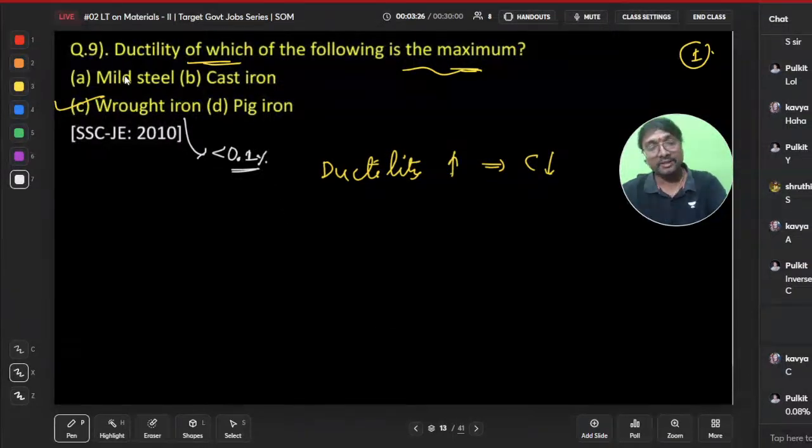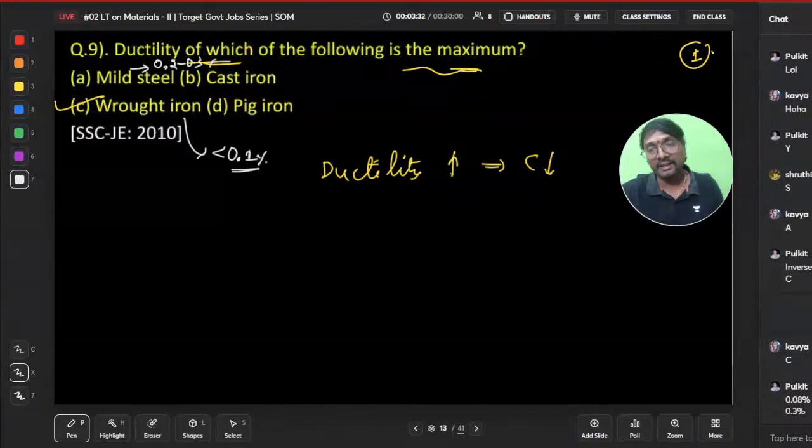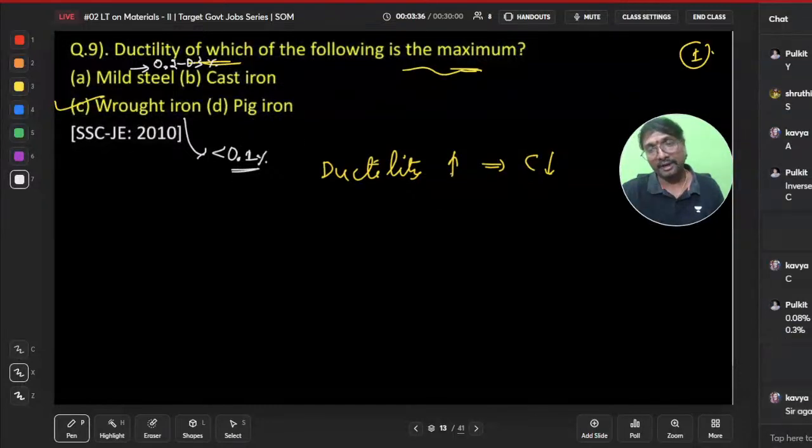But a mild steel, what is that? You can say it is a low carbon steel. So low carbon steel means that 0.25 to 0.3 percentage, around that it will be there. 0.25, 0.35, like that it will be there. Therefore,